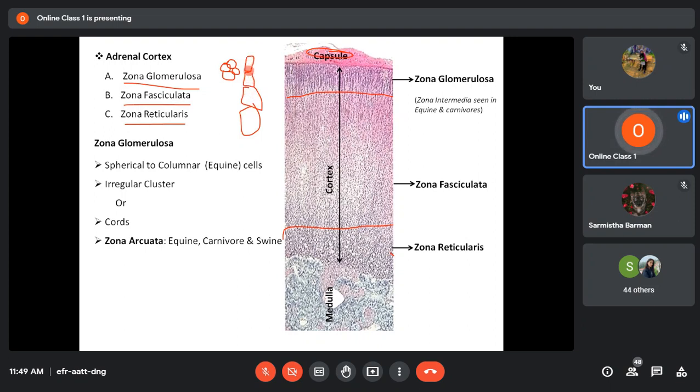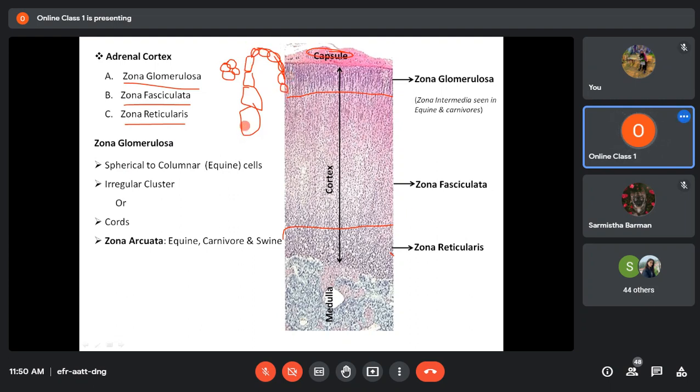In some animals, this cord is not straight; rather, it forms an arc this way. So the cord-like arrangement may be a straight cord this way, or it may be an arched cord this way. In some animals, the cells of the zona glomerulosa form a curved cord.